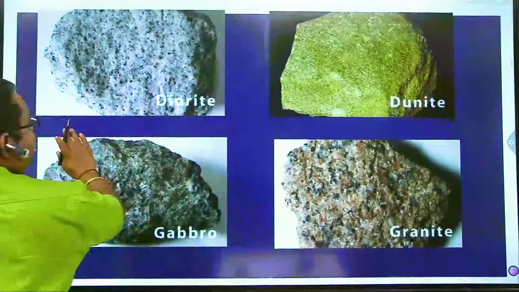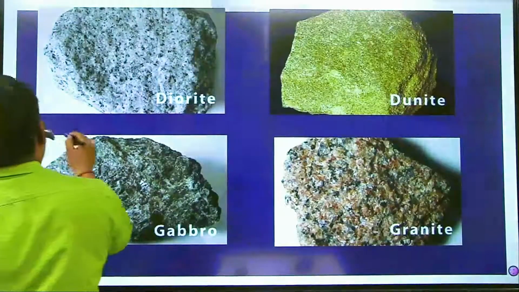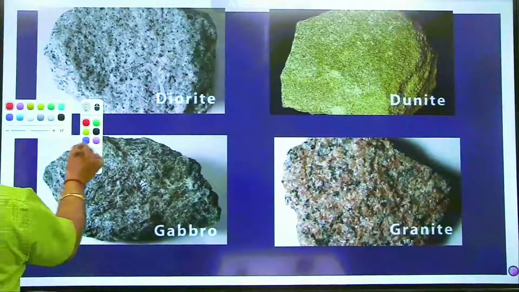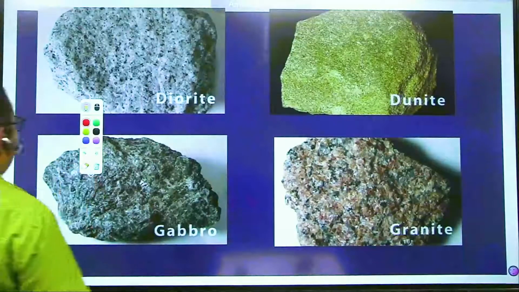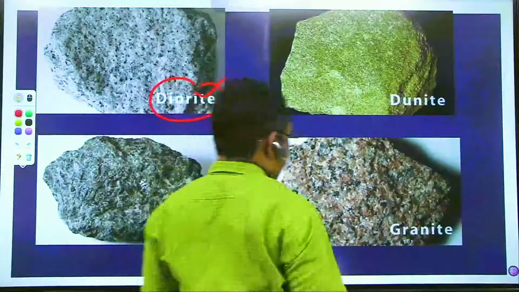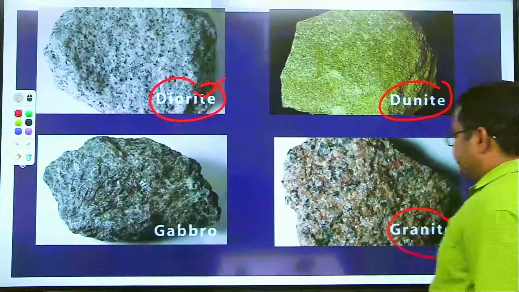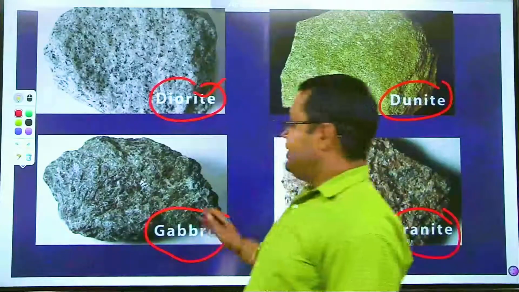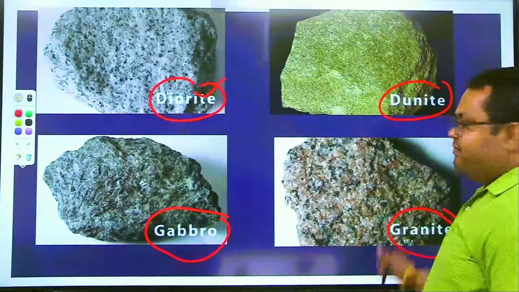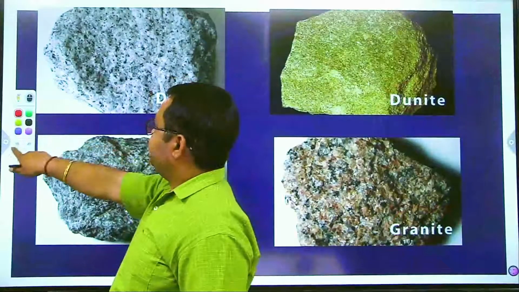We can see those examples here. This is the diorite, then dunite, granite, and the gabbro. Examples of intrusive igneous rock, properly visible on the screen.